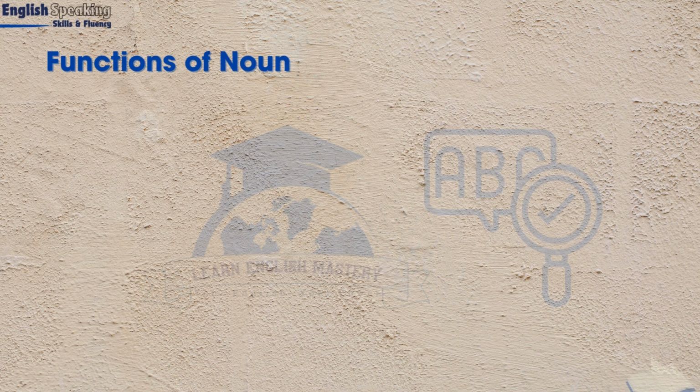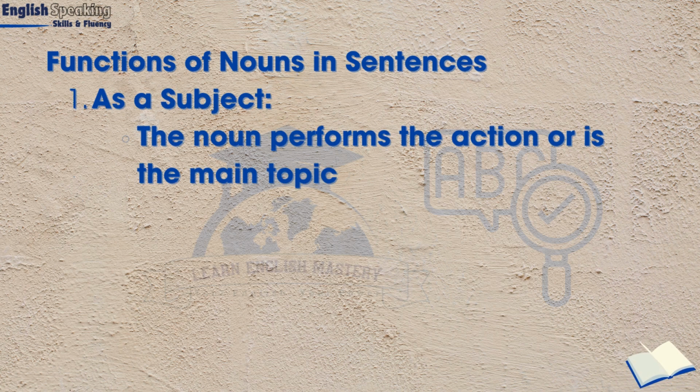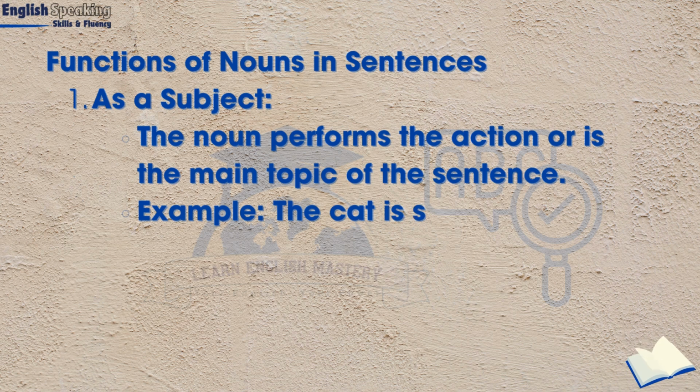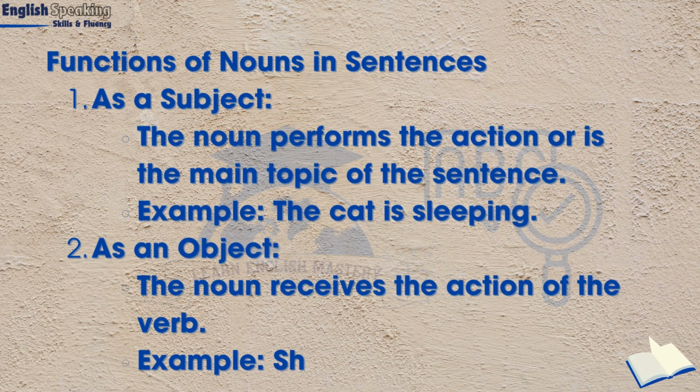Functions of nouns in sentences. As a subject, the noun performs the action or is the main topic of the sentence. Example: the cat is sleeping. As an object, the noun receives the action of the verb. Example: she kicked the ball.